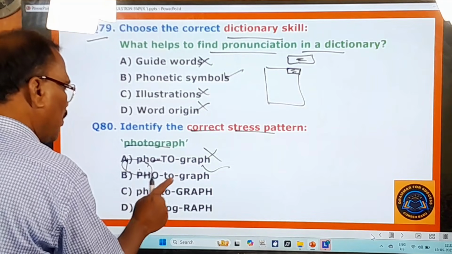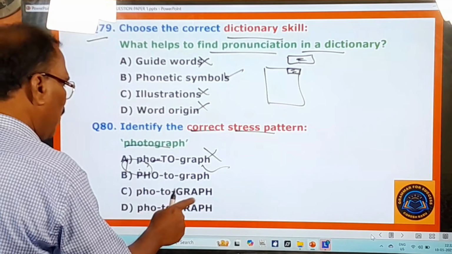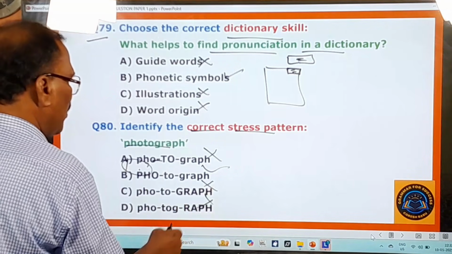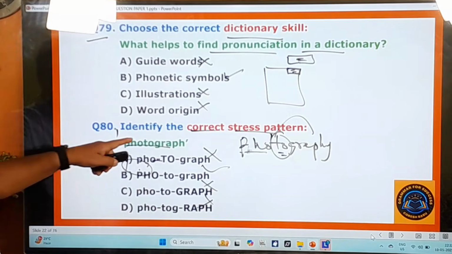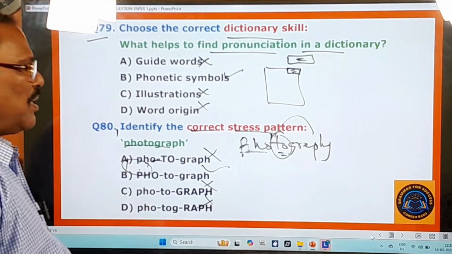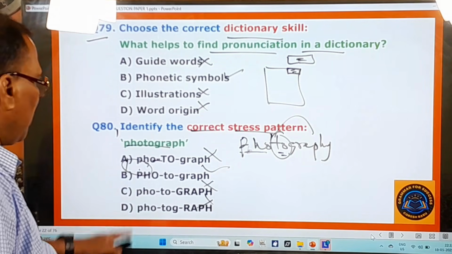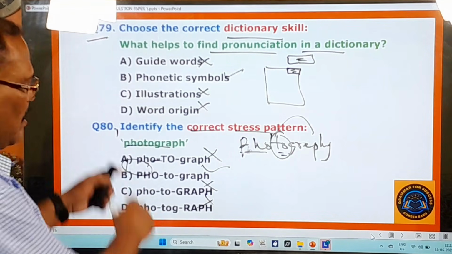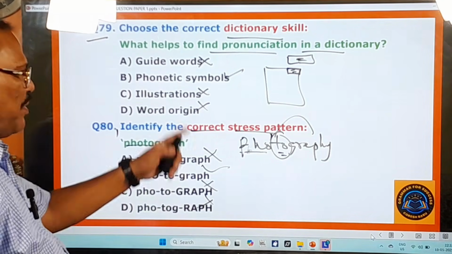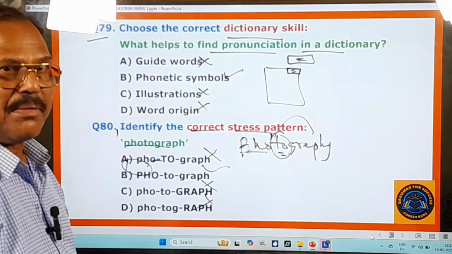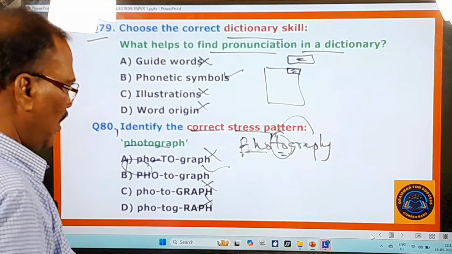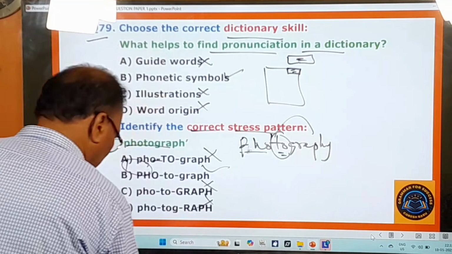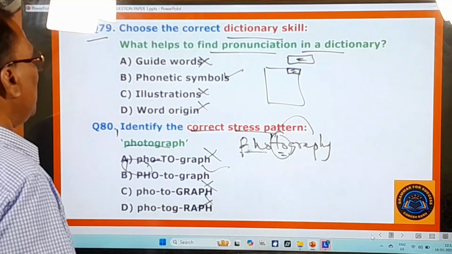You don't say pho-TO-graph, and you don't say photo-GRAPH. So these two are wrong. In "photograph," the stress is on the first syllable. That's why B is the right one. Try to understand this, and I have made a beautiful video on the stress pattern. You watch that and you understand all the rules. Now you move on to other questions.